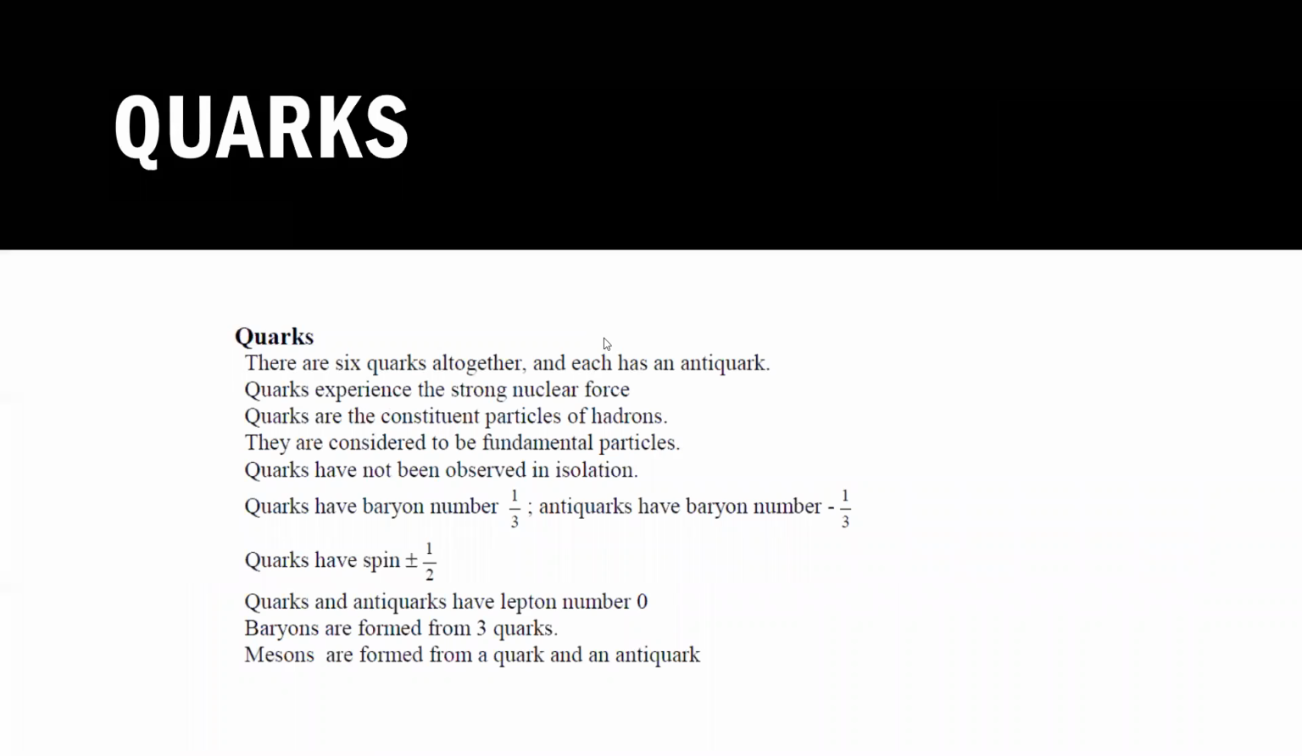Then we have the second fundamental type of particle, which experiences the strong nuclear force. We call them quarks. Basically there are 6 quarks altogether, and each quark has an anti-quark. And what are the names of the quarks? It's easy to remember the names: up, down, top, bottom, charm, strange.